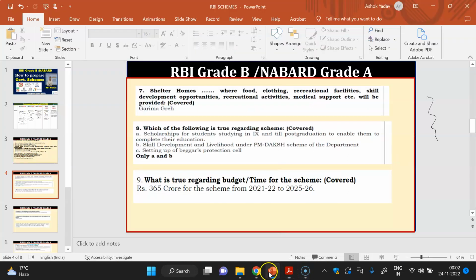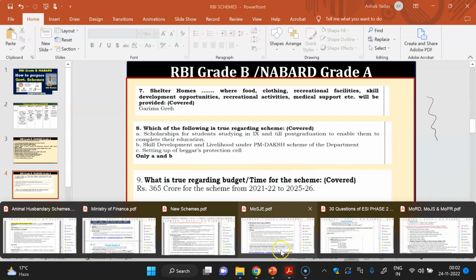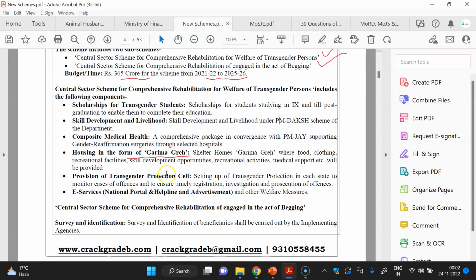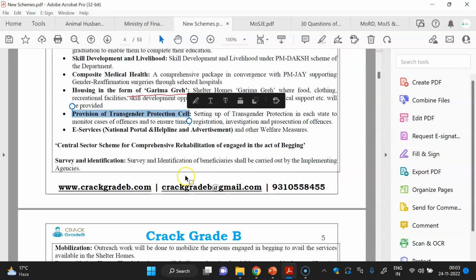One more question you can see: which of the following is true regarding the scheme: scholarship for students studying in 9th until post graduation to enable them to complete their education, skill development and livelihood under PM-DAKSH, and setting up a beggar protection cell. So we will see scholarship option is there, skill development and livelihood under PM-DAKSH is there, but provision of a transgender protection cell is there.